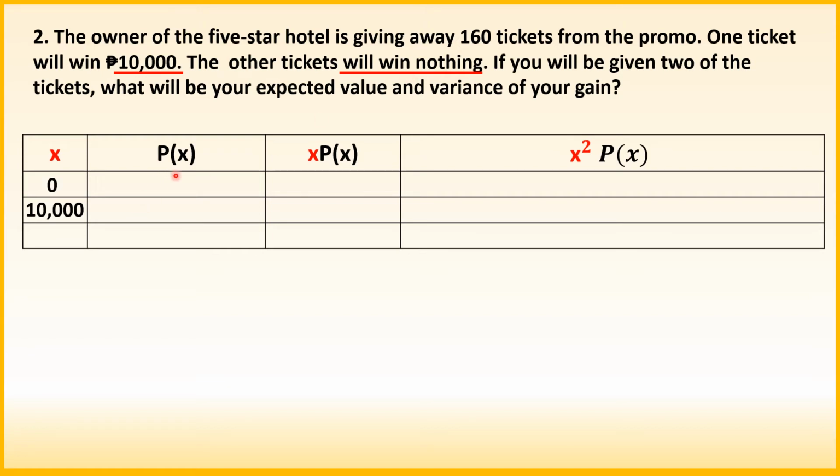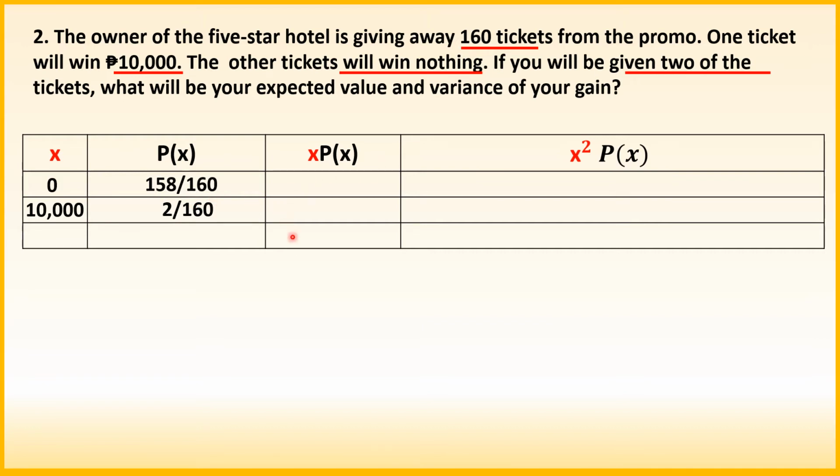Ang probability of outcome X natin, so since we have here 160 tickets, and will be given 2 of the tickets. So that is 2 over 160. And then yung 2, subtract natin sa 160 para sa available tickets na lang. So we have here 158 over 160.